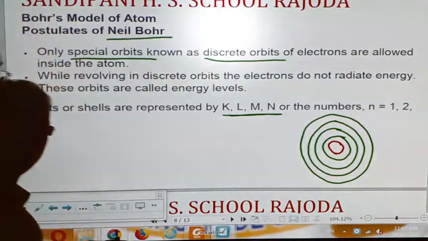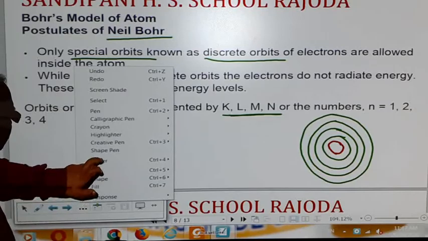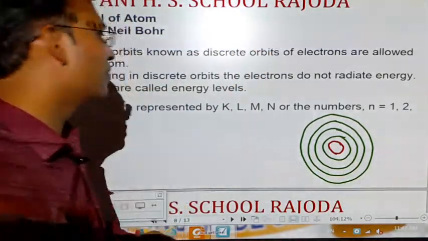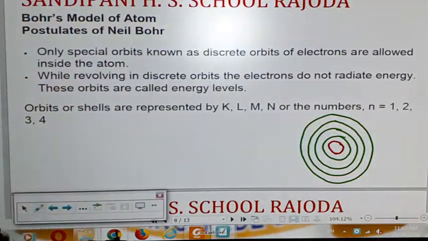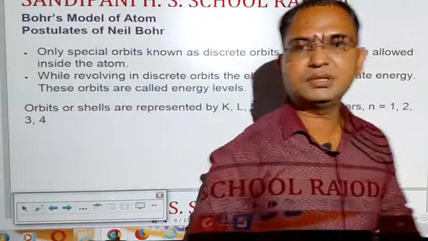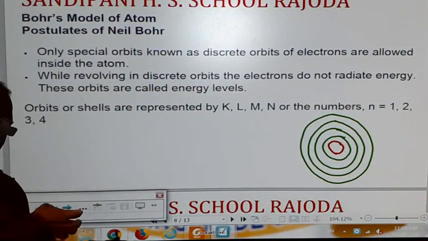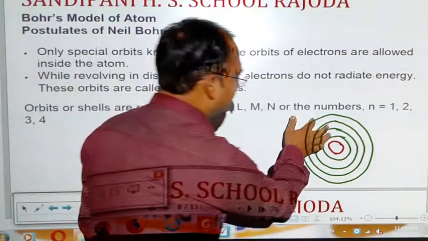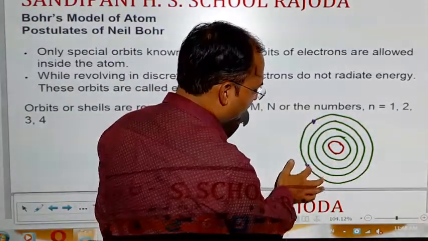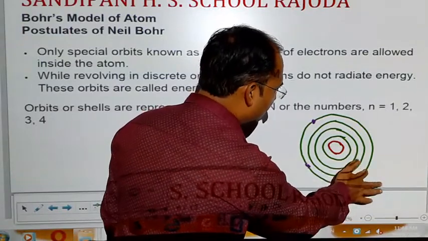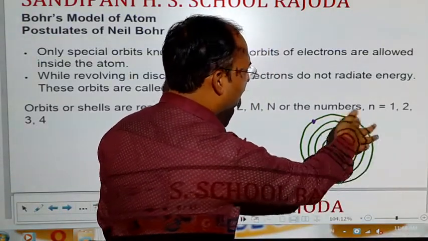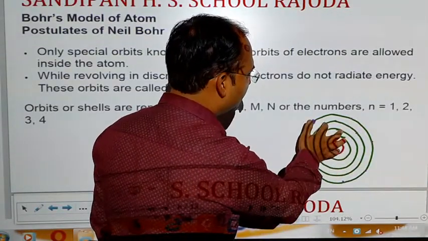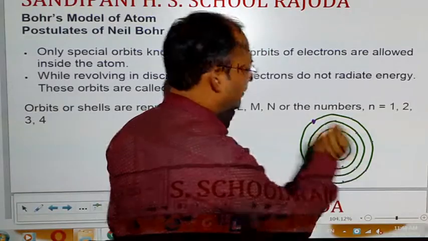The amount of the energy is different. So, the electrons that revolve in a particular orbit, different numbers of electrons are present in these orbits and they revolve in this fixed energy orbit and they do not change their orbits by their own.